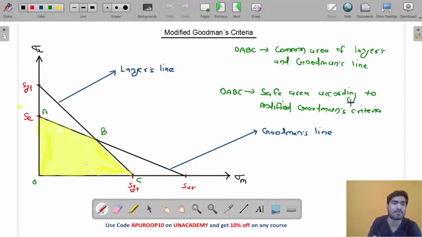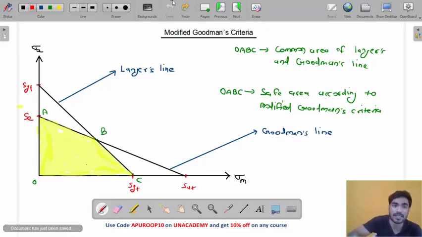Now understand why I am using minimum. Let's say the point is here. It is closer to which line, my friend? This line. It is closer to Langer's line. So according to which criteria will it fail first? It will fail first according to Langer's line. It is away from Goodman and close to Langer. So the actual factor of safety will be the one according to Langer, because it is closer to Langer.